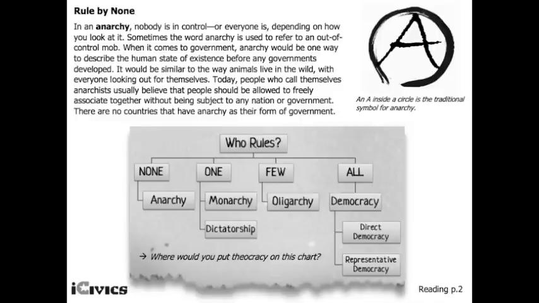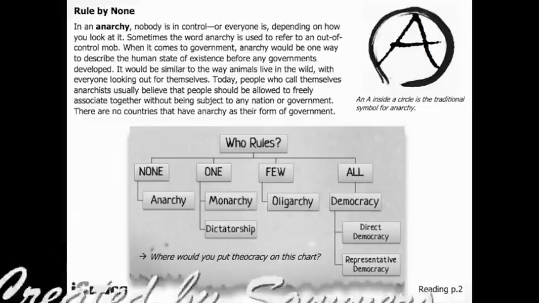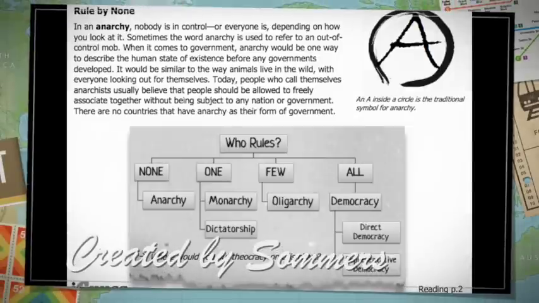And then it says, where would you put theocracy on this chart? I want you to mark that on this chart now, and then continue on with the handouts that are associated with this reading.